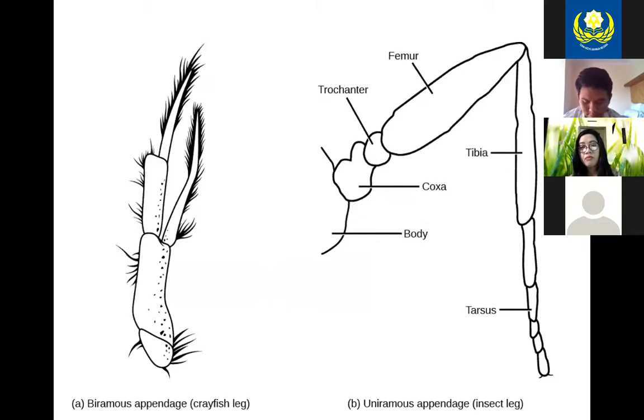Here are two types of appendages that you'll encounter: biramous appendages and uniramous appendages. Biramous appendages, like on a crayfish leg, have two divisions on the end of the appendage, and the uniramous appendage doesn't have any division, so it's just a single extension.